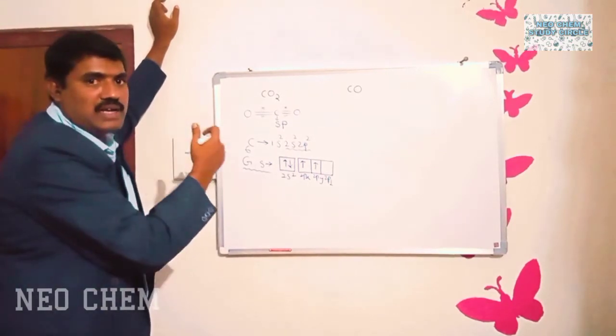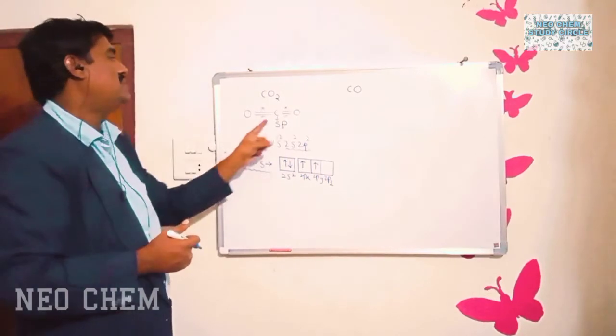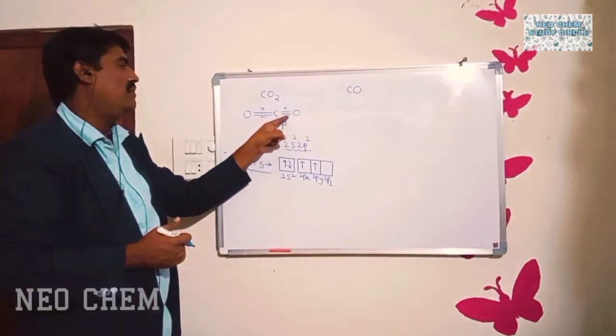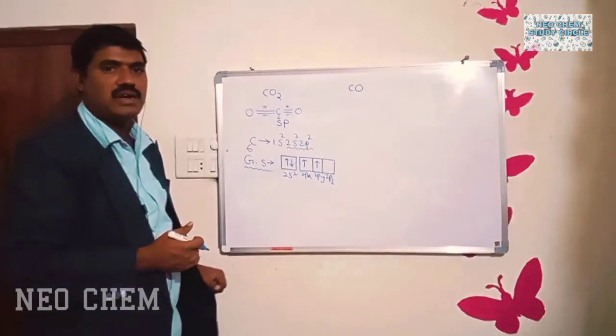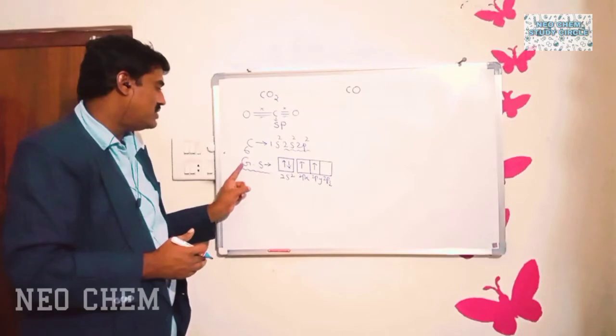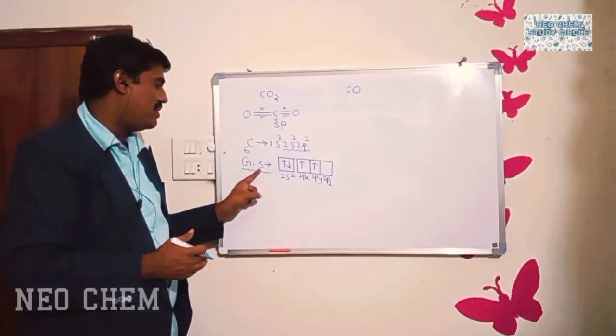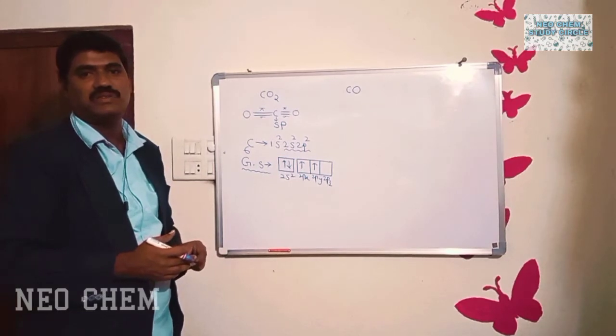So in the carbon dioxide molecule, what is the valency of carbon? The valency of carbon is 4. When the valency is 4, it should have 4 unpaired electrons. But as per the ground state configuration, there are only 2 unpaired electrons.